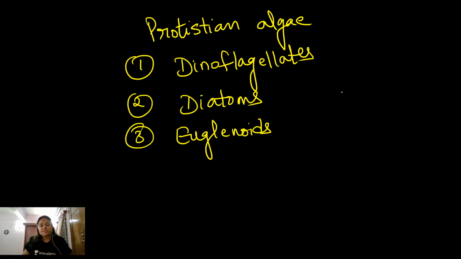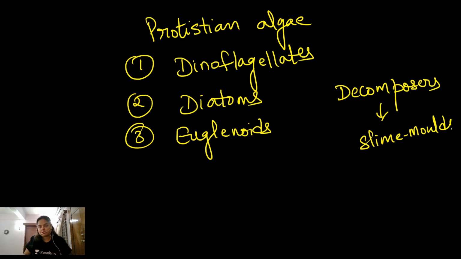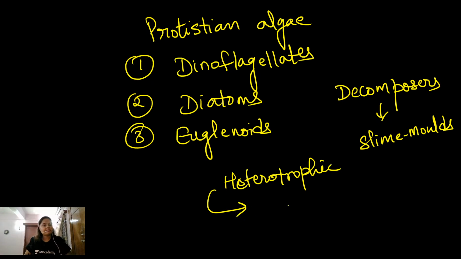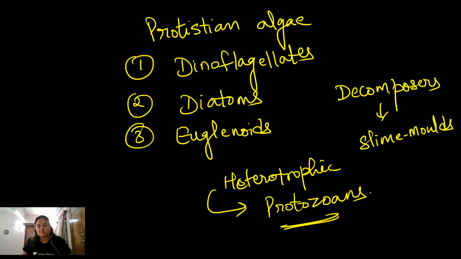Now if someone says Protistian decomposers, then the answer should be very clear: slime molds. If we say holozoic mode of nutrition or heterotrophic mode of nutrition, then the answer is protozoa. Most of the protozoans are also present in parasitic form. The ancestors of modern day animals are the protozoans. Various diseases are caused by these protozoans.